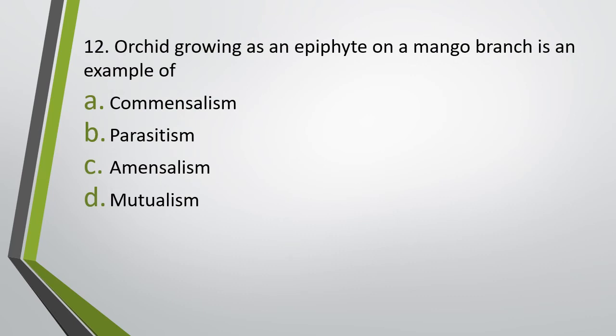Question number 12. Orchids growing as an epiphyte on a mango branch is an example of which type of interaction? Commensalism, parasitism, amensalism, mutualism. Orchid growing as an epiphyte on mango branch. The correct answer is option A. It is a type of commensalism.